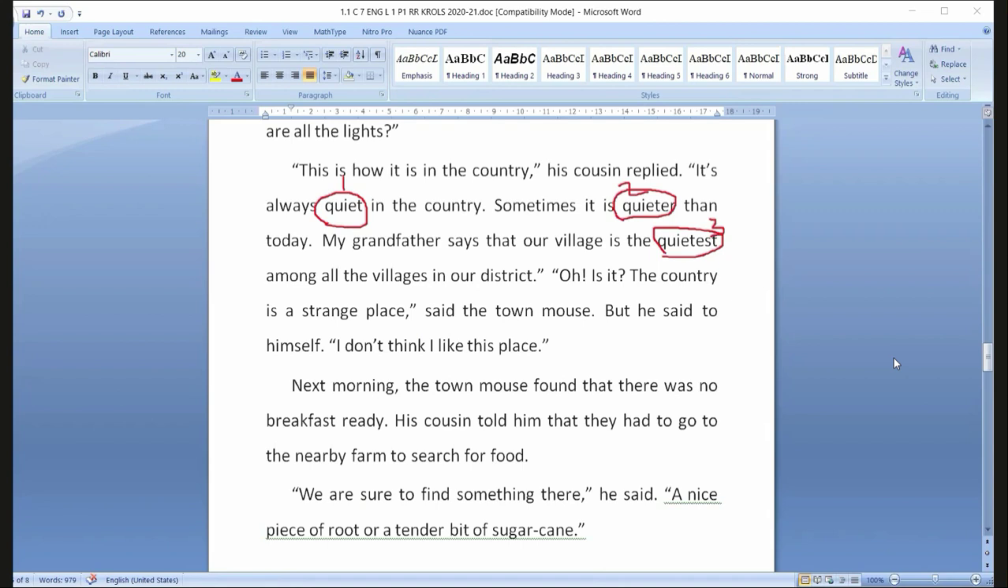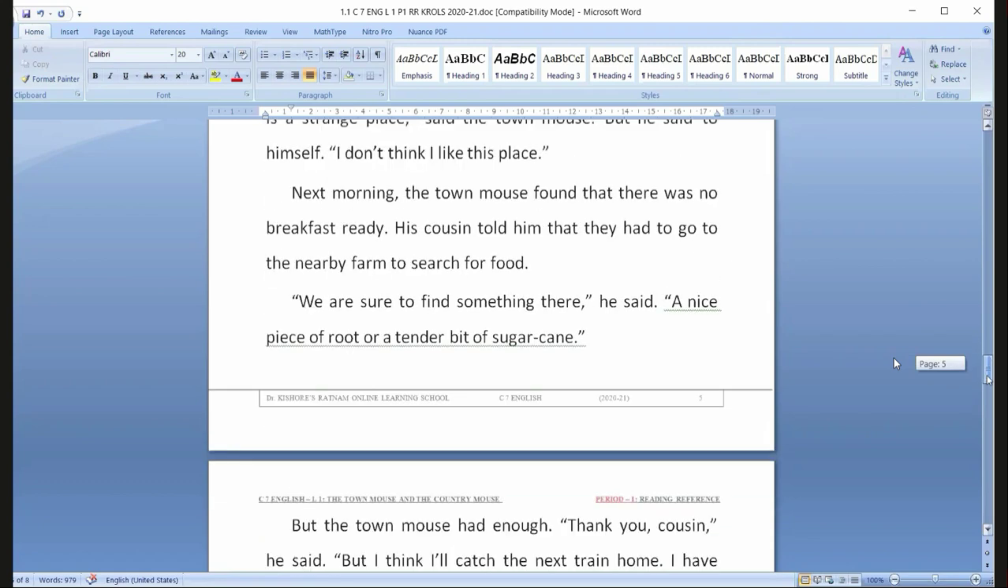Oh, is it? The country is a strange place. Strange means which is not familiar. The meaning of strange is which is not familiar. You can take new also. But here, strange is something different. Said the town mouse, but he said to himself, I don't think I like this place. So silent. All raw food, eating, lying down on this hard ground. Horrible. I don't think I like this, it said.